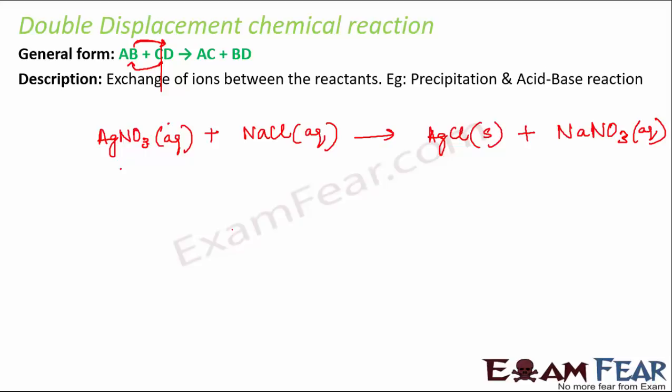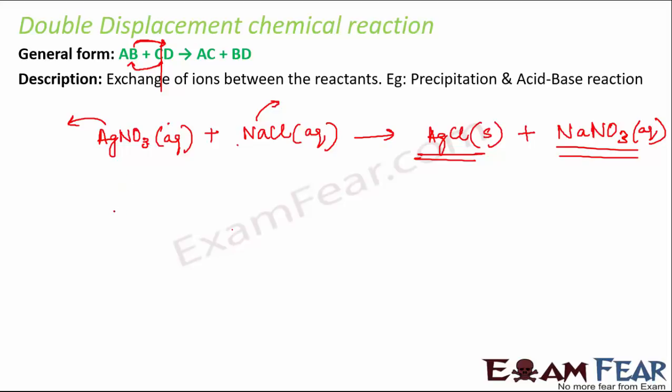You see that Ag was kicked out from AgNO3 and it combined with Cl to form AgCl. Similarly, Na was kicked out of NaCl and it combined with NO3 to form NaNO3. So two displacements take place in this reaction, and this is a double displacement reaction.